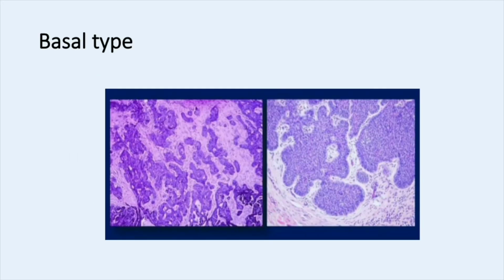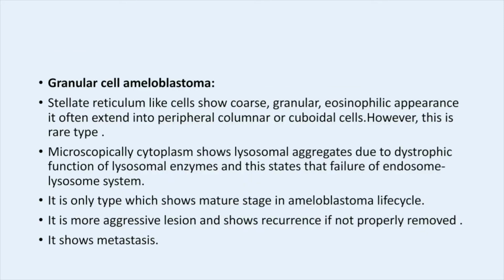Observe that in this, connective tissue is pushed into the epithelium, and there is a squeezed appearance and fragmentation of the epithelium. Coming to the granular cell ameloblastoma, it is also a rare type of ameloblastoma. In these, the stellate reticulum will show a coarse granular eosinophilic appearance, and these often extend into the columnar or cuboidal cells. We know that in the periphery, ameloblastoma cells show columnar or cuboidal cells, and the stellate reticulum in the granular cell type is pushed into the peripheral layer.